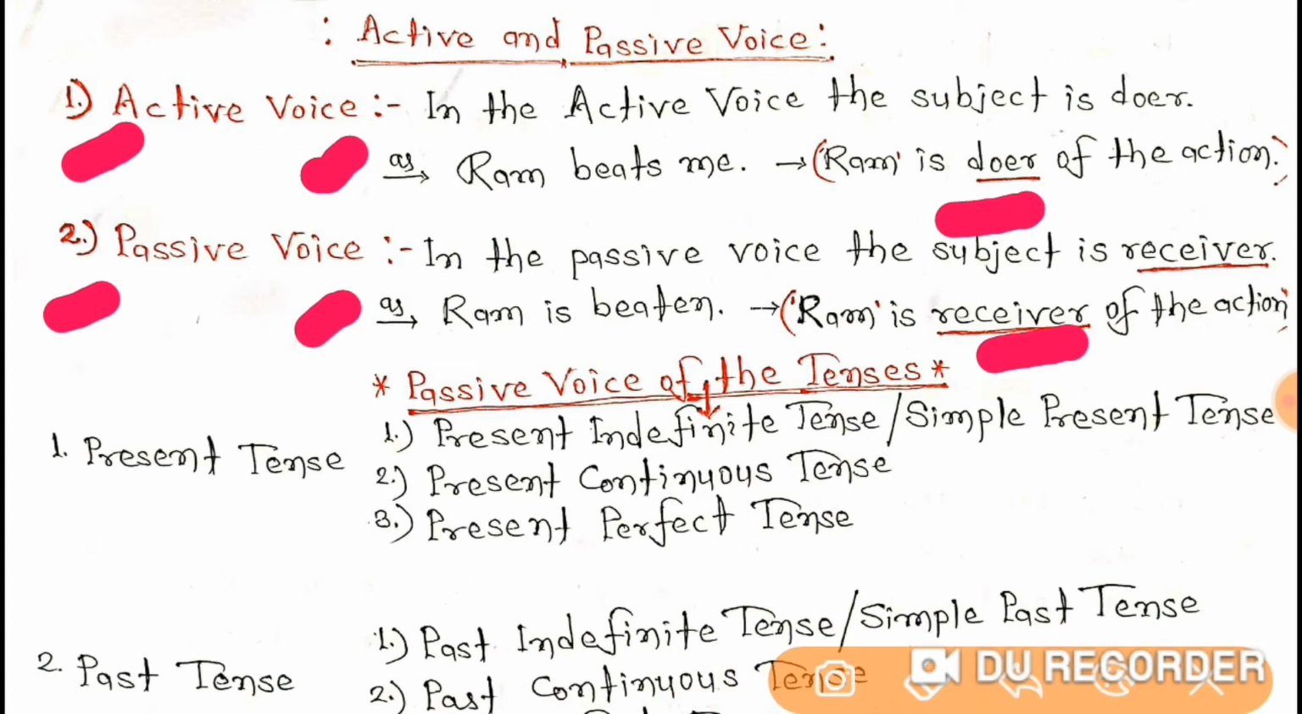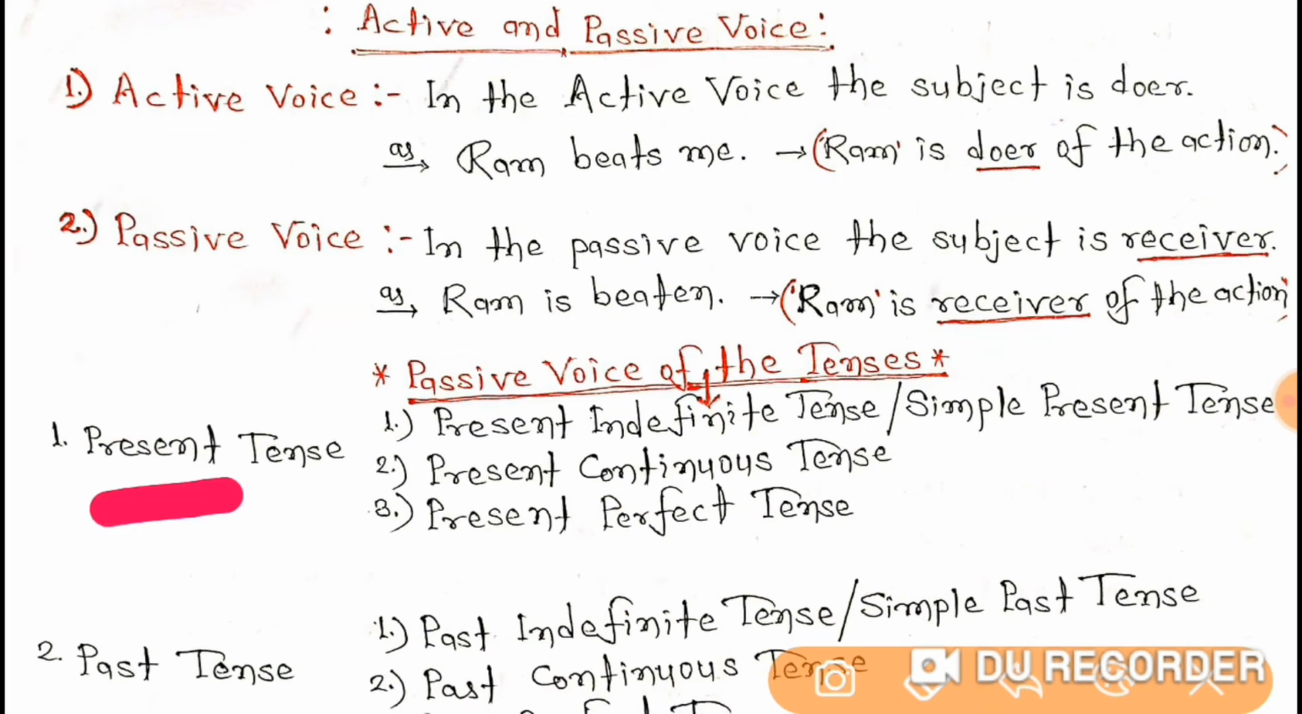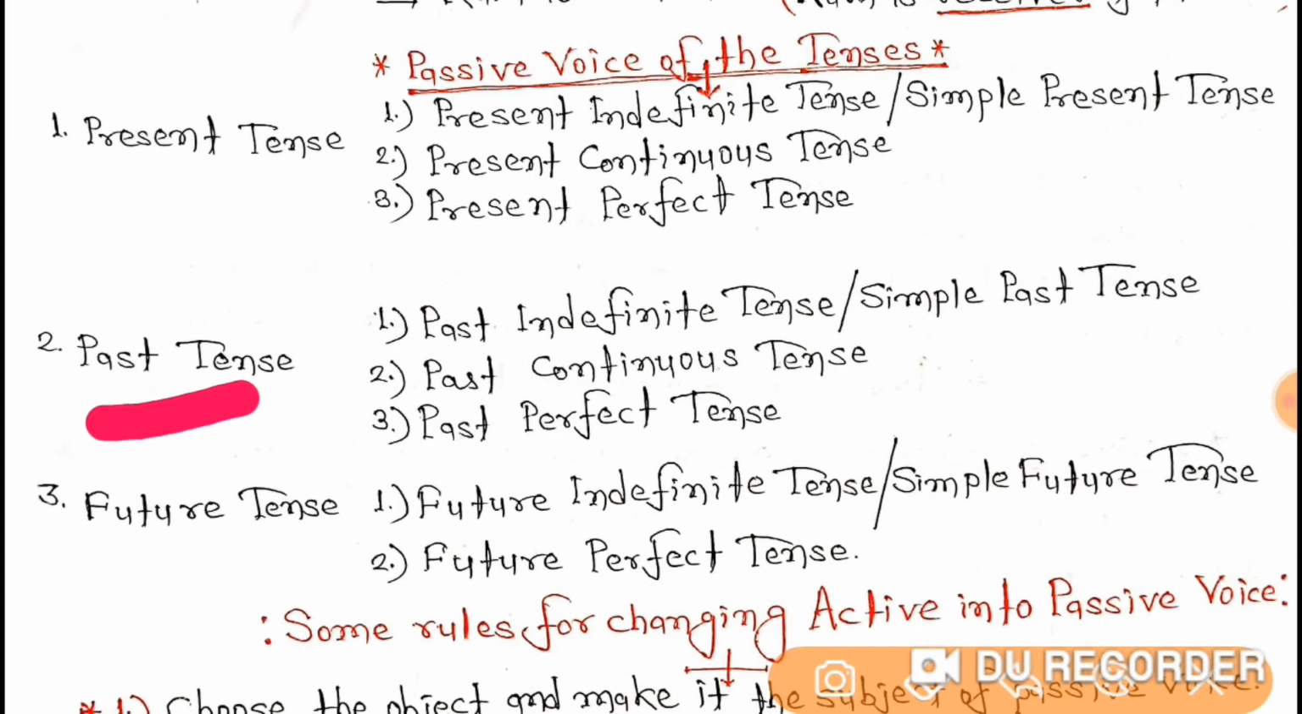Now let's understand ahead. Let's see the tenses of present tense that can be changed into passive voice. The first one is present indefinite tense or simple present tense. The second one is present continuous tense and the third one is present perfect tense. So these three tenses can be changed into passive voice. Similarly, in the past tense, past indefinite tense, past continuous tense and past perfect tense can be changed into passive voice. The third one is future tense.